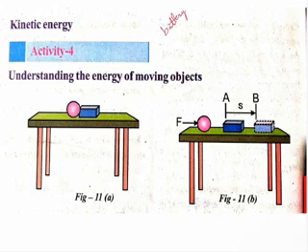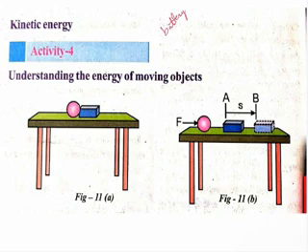But objects moving very fast do more work compared with objects moving slowly. So by this activity we can say that the energy possessed by an object due to its motion is called kinetic energy.